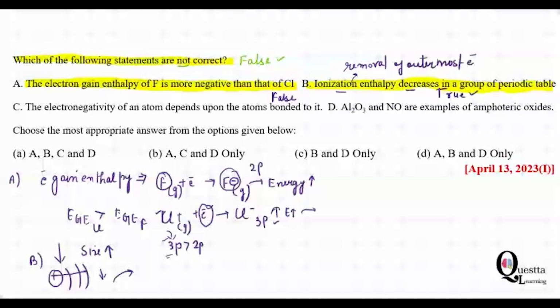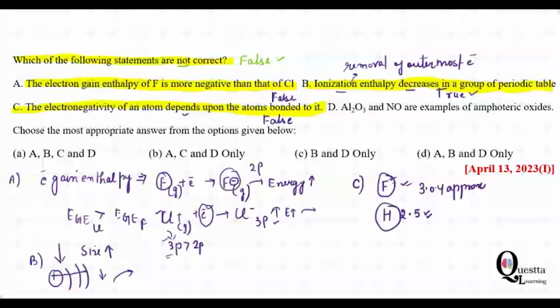Let us look at the next one, C. The electronegativity of an atom depends upon the atoms bonded to it. So let us have a look at this. So here, the electronegativity of fluorine is the highest in the periodic table. It doesn't mean that it depends on the atoms bonded to it. Yeah, it's an absolute term. If you find this, 3.0-something, 4.0, this is an approximate value of the electronegativity of fluorine. Then we have hydrogen, it is 2.1 on the Pauling scale. So it is an absolute value, not dependent upon the atoms bonded to it. So it is a false statement.